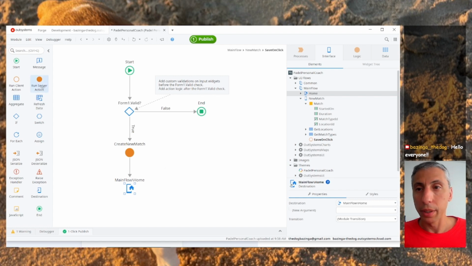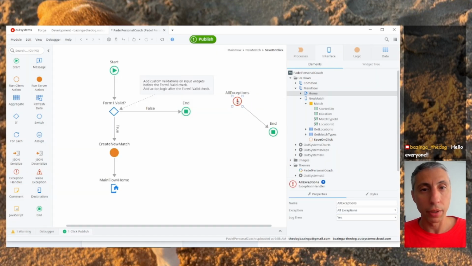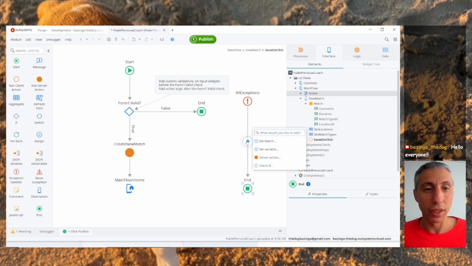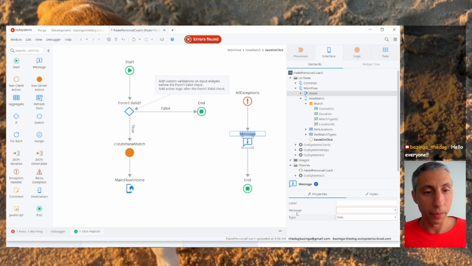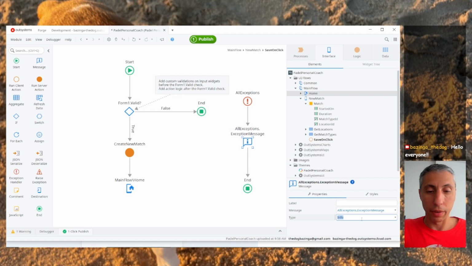One of the things I wanted to do here is have an exception handler. I'm going to catch all the exceptions. Exception handling is something we're also going to deal with in the next sessions. So I'm just going to show an error message with the exception message.